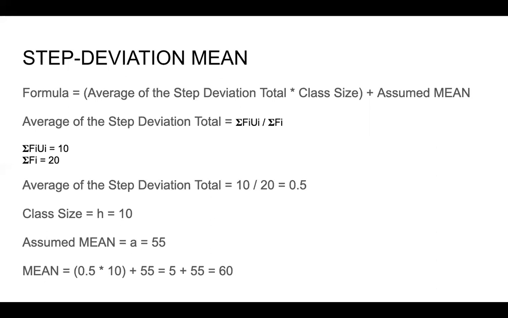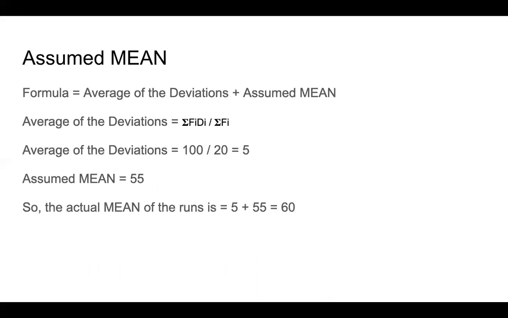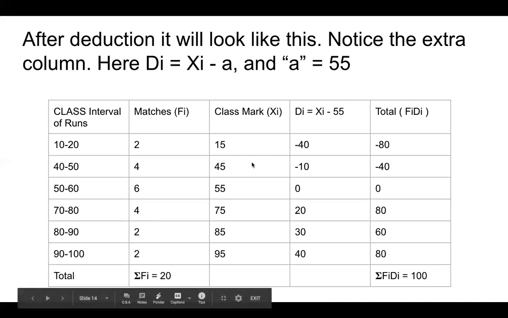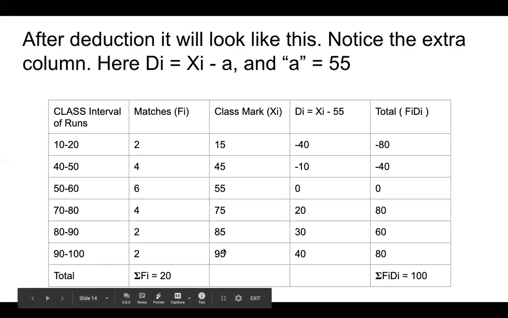Now to find the mean of the grouped data, there are three methods. We looked at all of them. One was the direct method, second was the assumed mean method, and the third one is the step deviation method. So you need to practice all the three, and I have given you a simple exercise here. In the second, assumed mean method, we assumed that 55 was the assumed mean, and we did the calculation and found the mean using that value. Now what you should do is take one value every time and see what the output comes. So that is the assignment that I have given you.